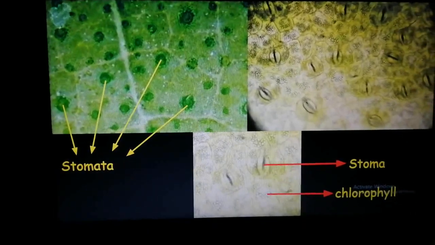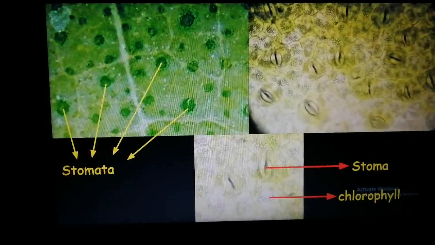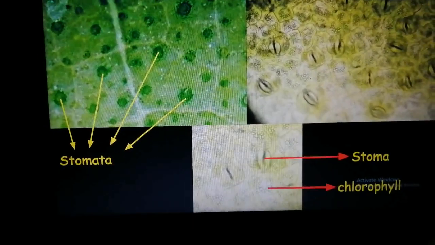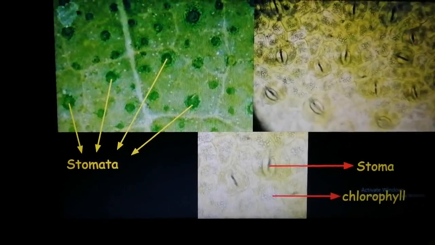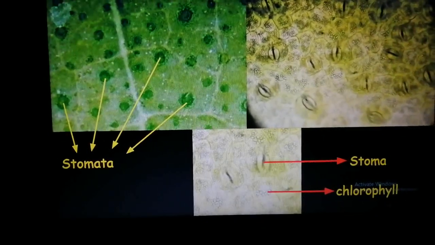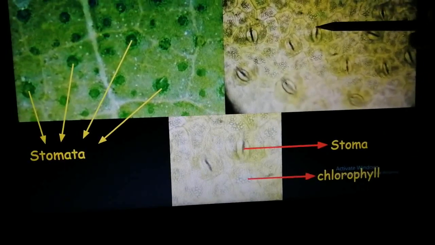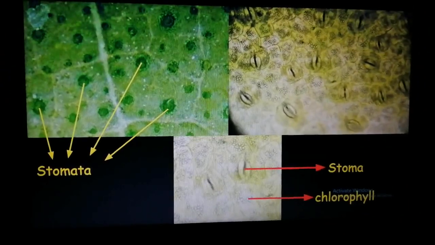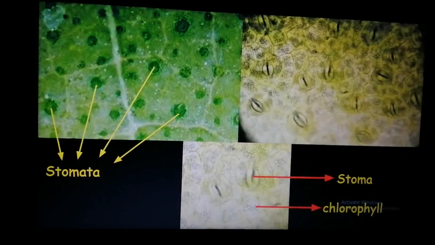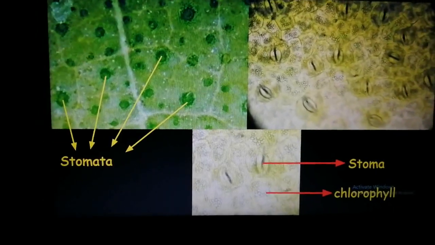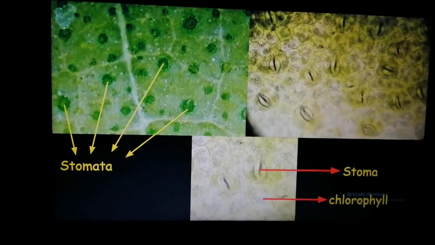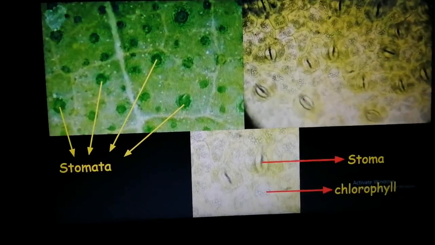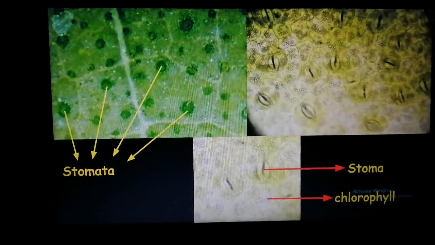So just like how when you take a deep breath in, can you see that your chest increases in size? It expands, right? And similarly, when you breathe out, your chest is going to decrease in size. It is going to contract. The same thing happens in plants also. So these stomata that you can see over here, they act like lungs for the plants. And just like how your lungs increase and decrease in size as you breathe, similarly the stoma will also expand and contract when the leaf breathes.